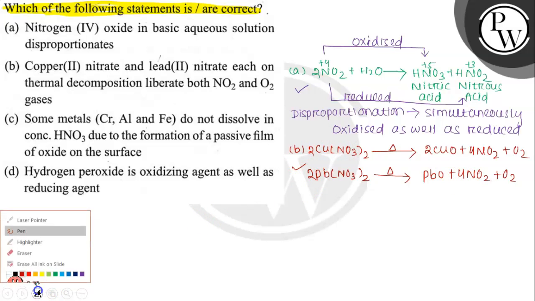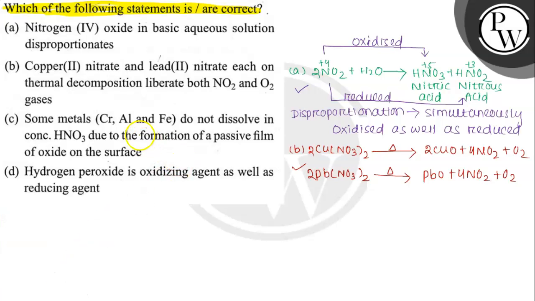Then statement C. Some metals like chromium, aluminium and ferrous do not dissolve in concentrated HNO3 due to the formation of a passive film of oxide on the surface. This is also true. Some metals like chromium, aluminium, ferrous do not dissolve in concentrated HNO3 due to the formation of a passive film of oxide on the surface. So this statement is also true.